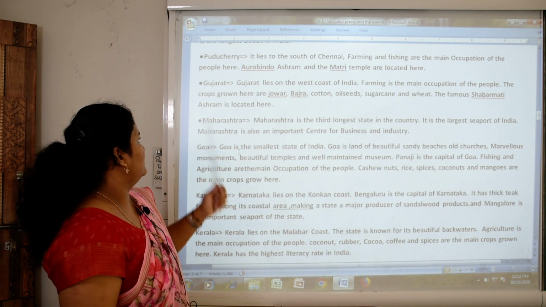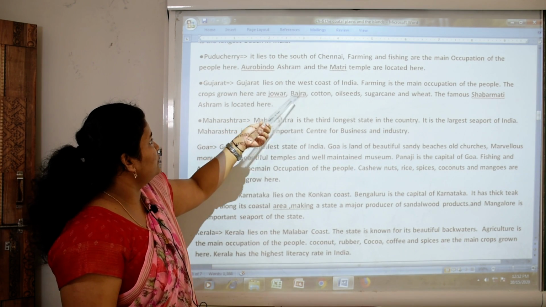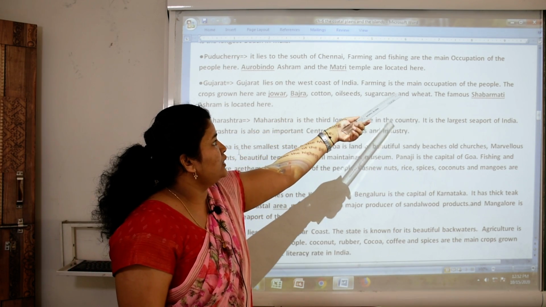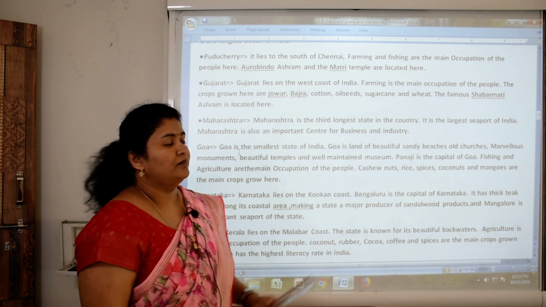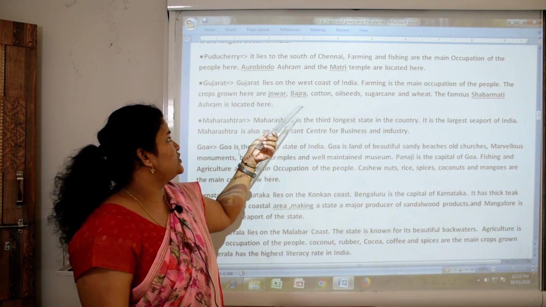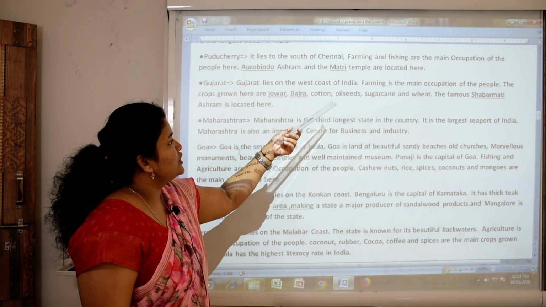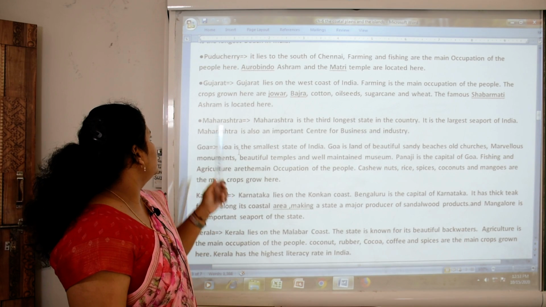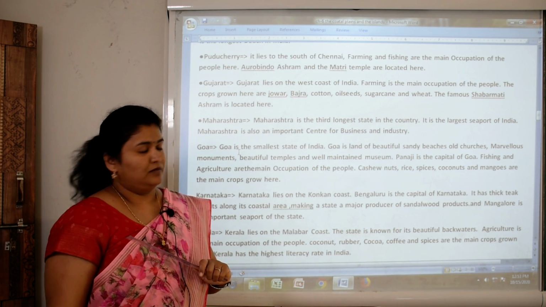Now next, Gujarat. Gujarat lies on the west coast of India. Farming is the main occupation of the people. The crops grown here are jowar, bajra, cotton, oilseed, sugarcane and wheat. The famous Sabarmati Ashram is located here.